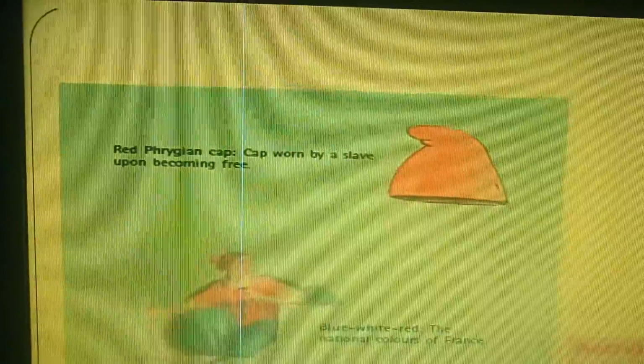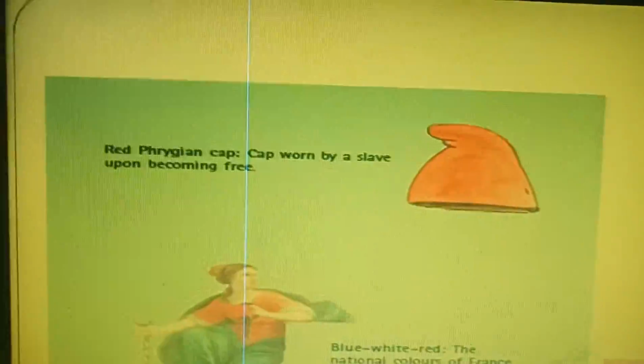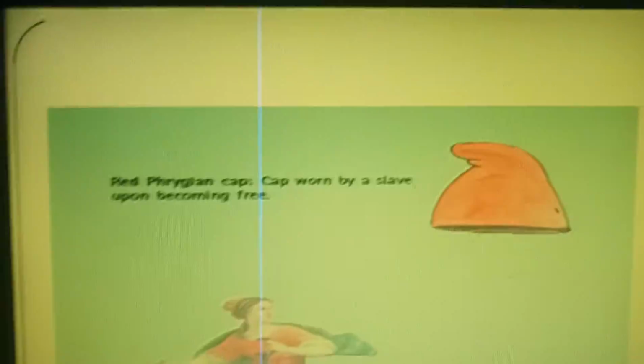Okay, here more. Red Phrygian cap worn by a slave upon becoming free. Blue, white, red, the national colors of France. So she is wearing blue, white, and red. These are the national colors of France.